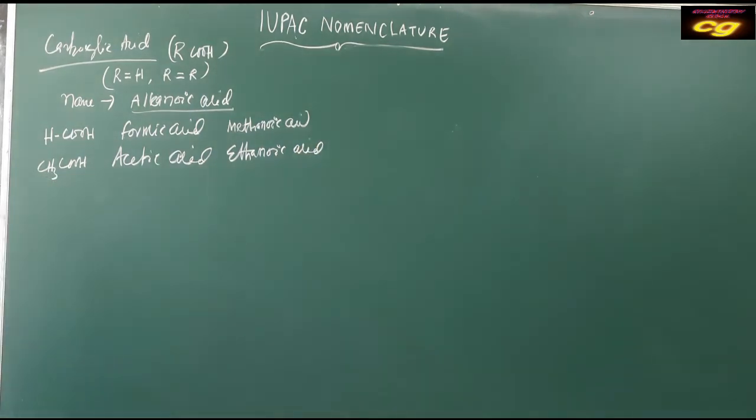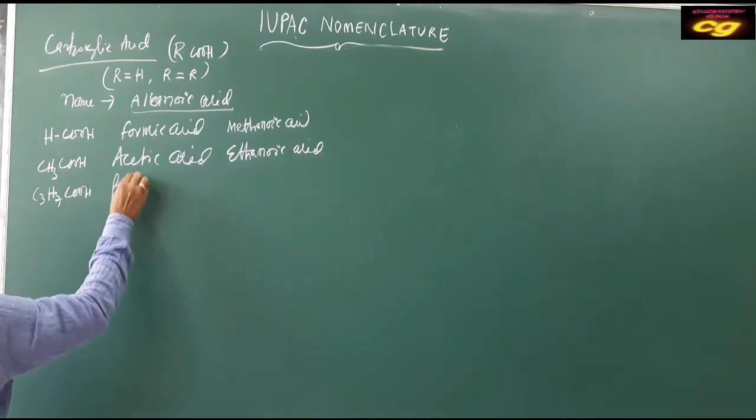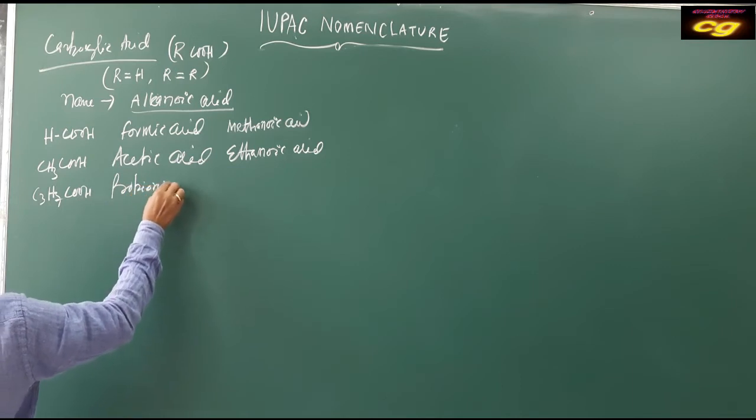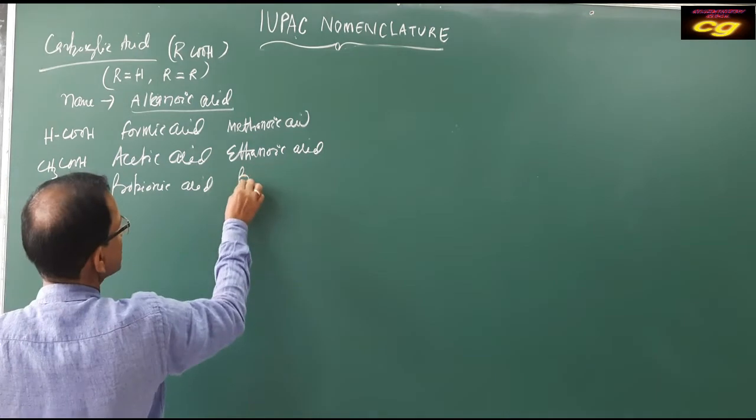Like this, with 3 carbon, C2H5COOH is propionic acid, then this is propanoic acid.